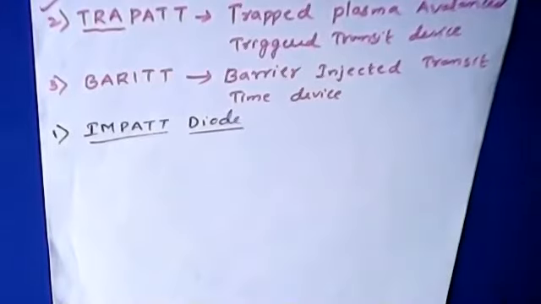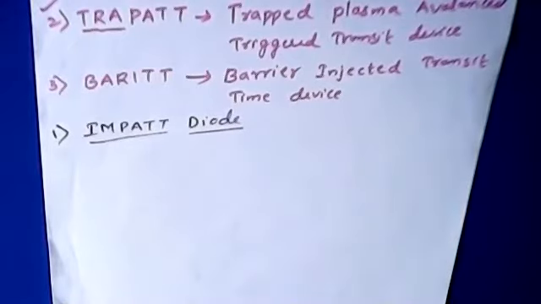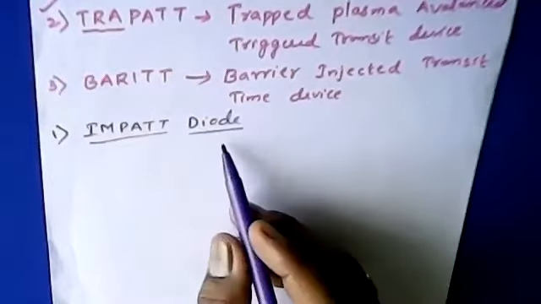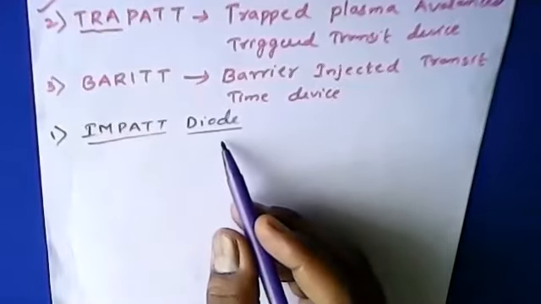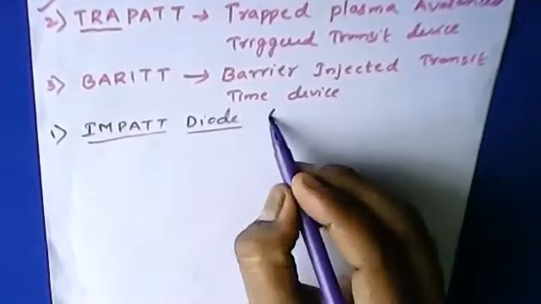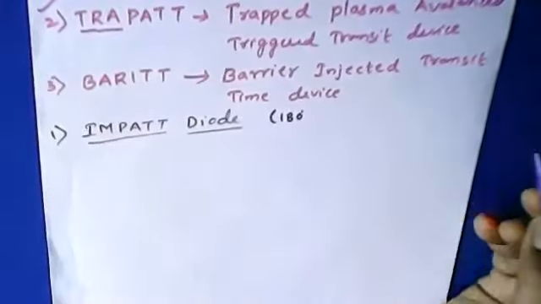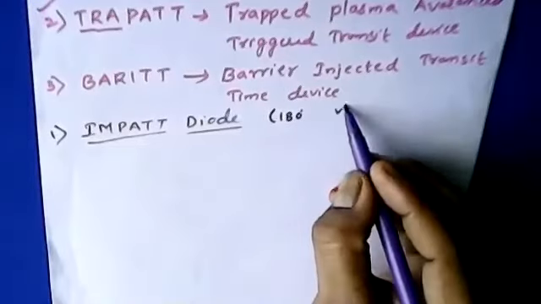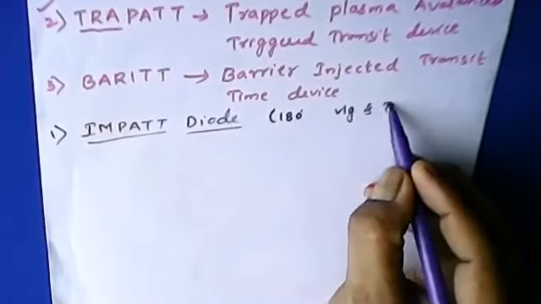Hence the negative resistance can be defined by the phase shift between the voltage and current. In the case of the impact diode, there is a phase shift of 180 degrees between the voltage and current.